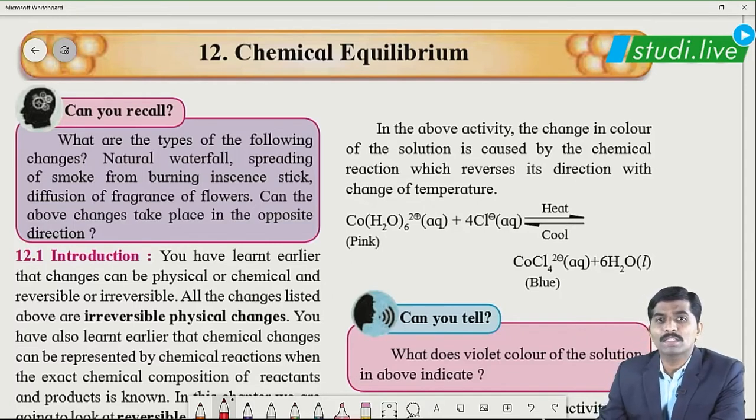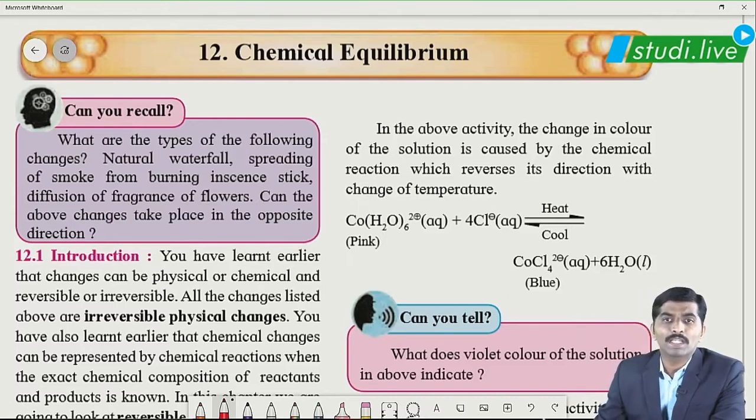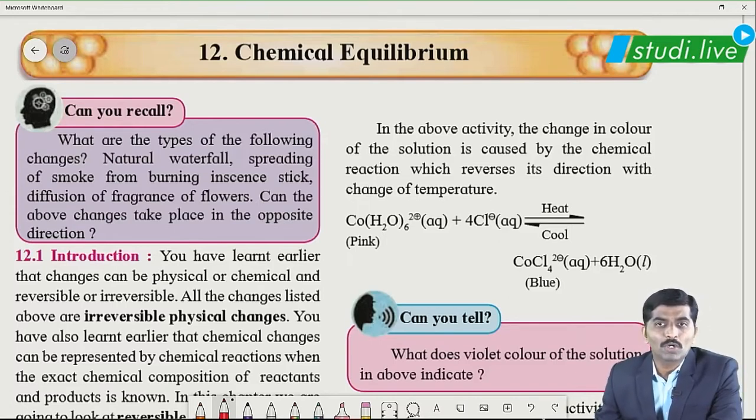The very first is the type of chemical reactions, that is reversible and irreversible chemical reactions. The second, we will be studying different types of physical and chemical equilibrium. In physical equilibrium, we will be studying solid-liquid equilibrium, liquid-gas equilibrium, solid-vapor equilibrium, etc.